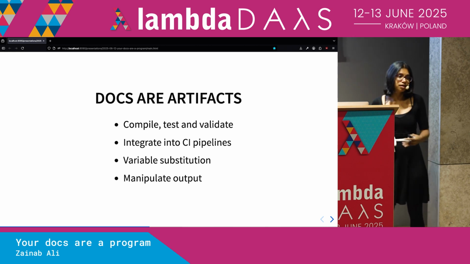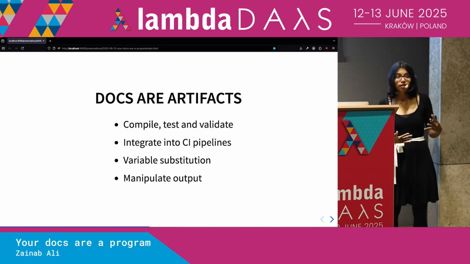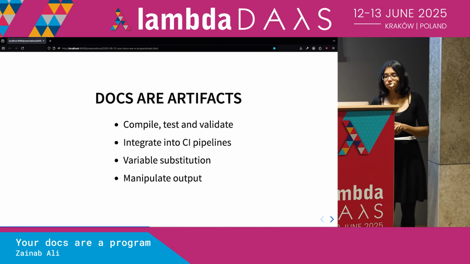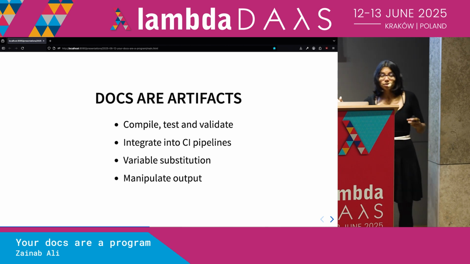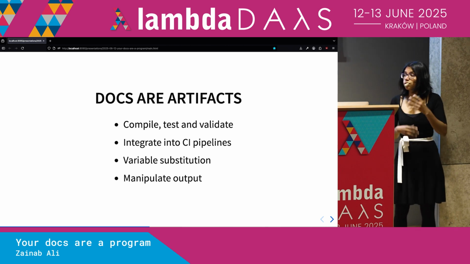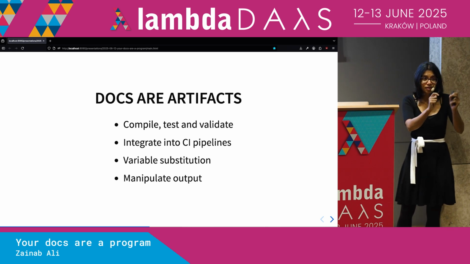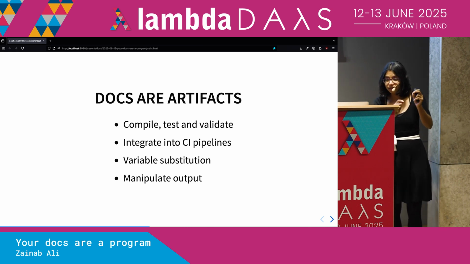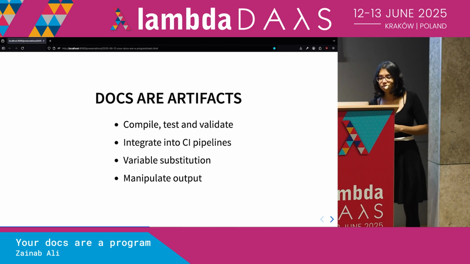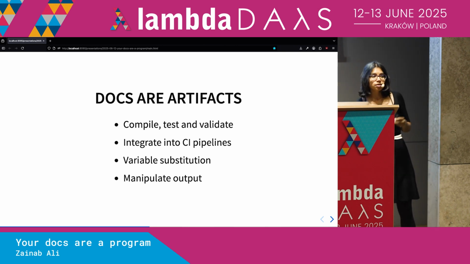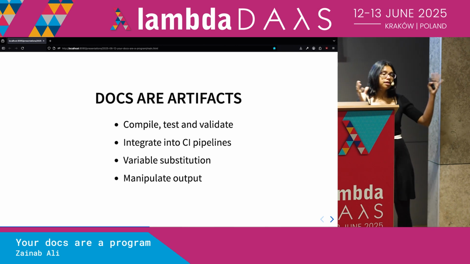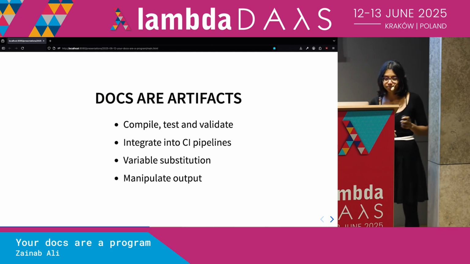And we can easily make code changes to our library without worrying about the effects on our docs. We can also do some more ergonomic things like variable substitution, so that we don't need to manually keep updating variables inside our docs. We can have tools which help us do that. And we can also manipulate the output to display it in interesting and creative ways.